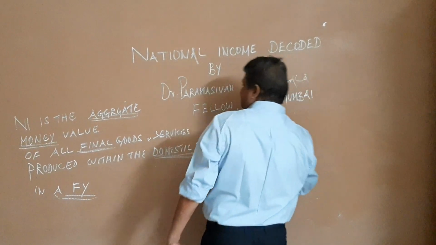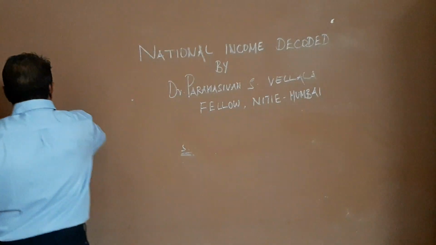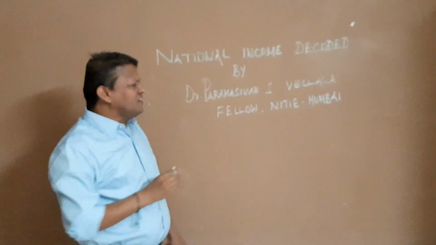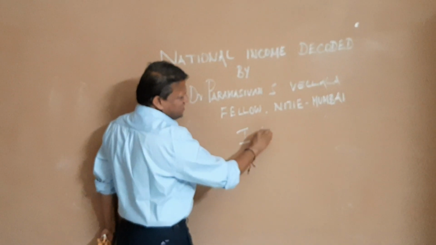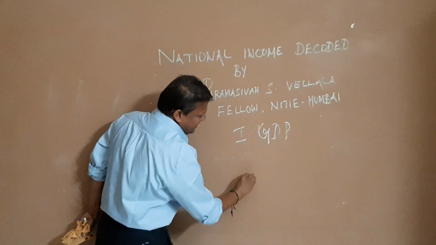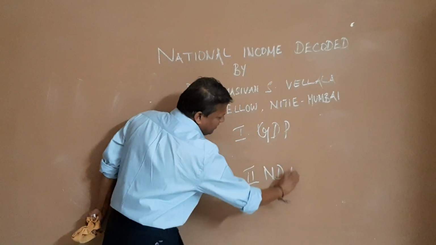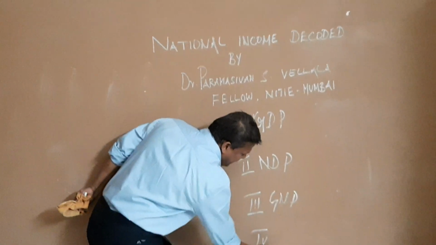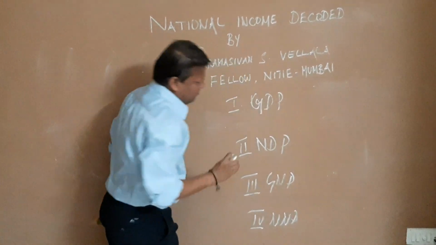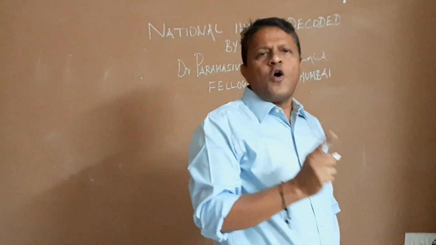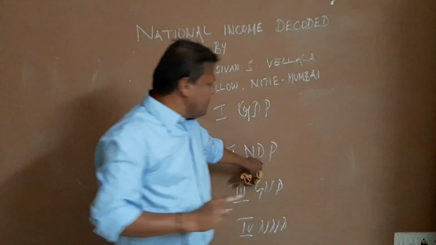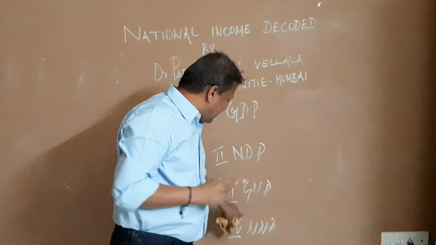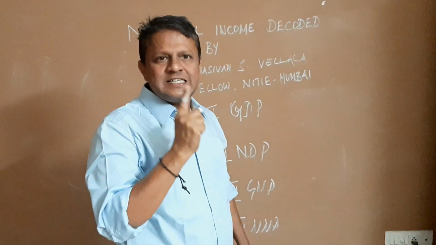What are the concepts used in national income? What are the important concepts we use in national income? The four important concepts we use in national income: the first is GDP, the second is NDP, the third is GNP, and the last one is NNP. Let us see one by one. GDP means gross domestic product. NDP means net domestic product. GNP means gross national product, and NNP means net national product.